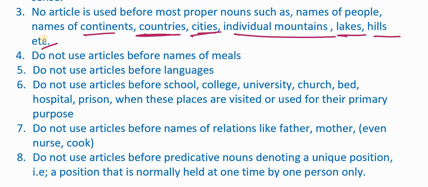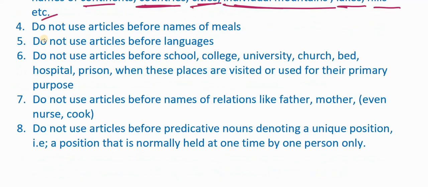For example, you don't say the Hyderabad, the London, the New York, etc. because again they are proper nouns. Similarly, when you talk about individual mountains, when you refer to an individual mountain using its name, you don't use any article before it because the name again is a proper noun. You don't use articles with proper nouns. Let us look at the fourth area which requires no article. Do not use articles before names of meals.